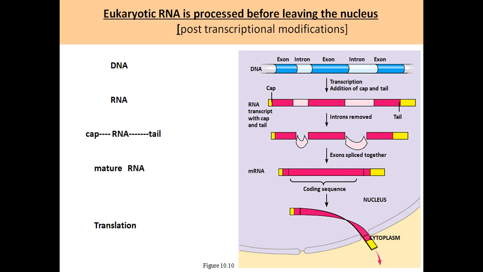Now see this diagram. This diagram shows the post-transcriptional modifications that are happening to a eukaryotic cell RNA. Now see the DNA. If you see the DNA structure here in this diagram, you can see on the double-stranded DNA there are some light regions, white color regions and blue color regions. So the white color region is named as intron and the blue color region is named as exon.